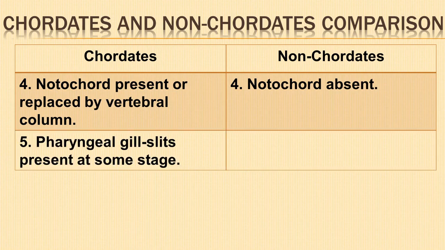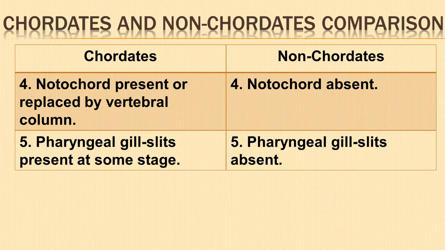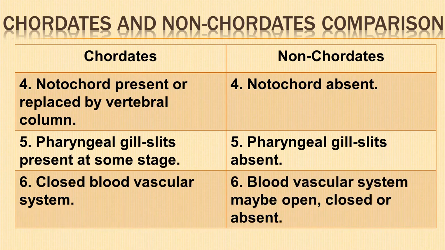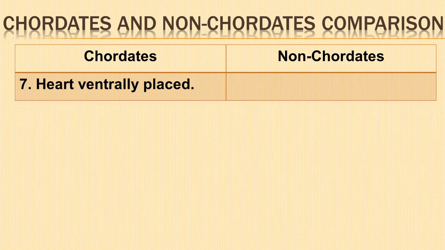Pharyngeal gill slits are present at some stage of the life of chordates. Pharyngeal gill slits are absent in non-chordates. In chordates, the blood vascular system is of closed type. In non-chordates, the blood vascular system may be open, closed, or absent.